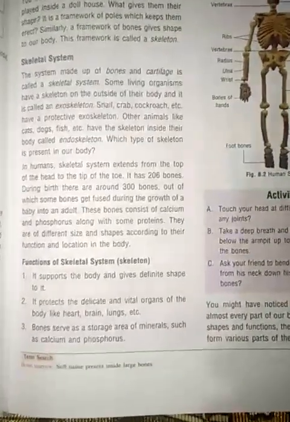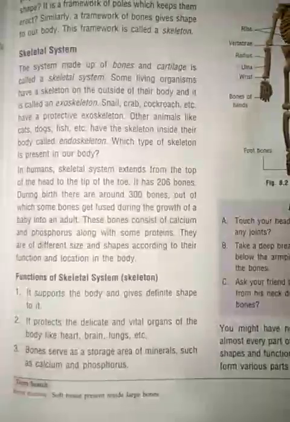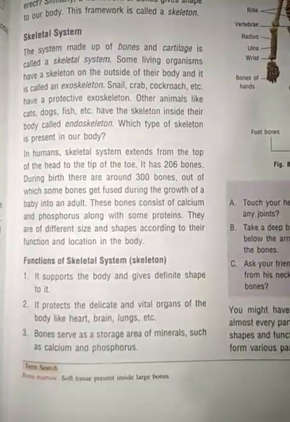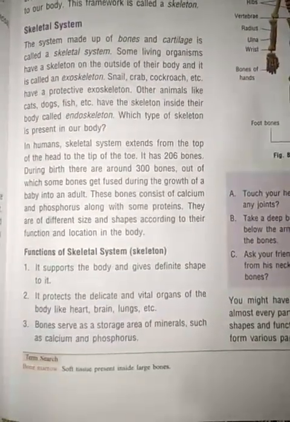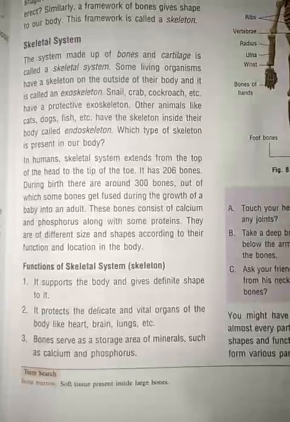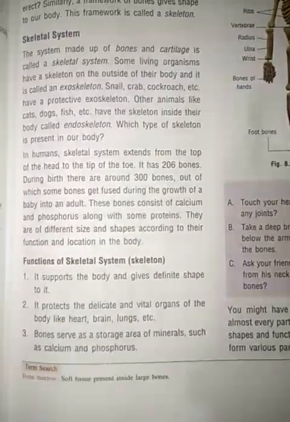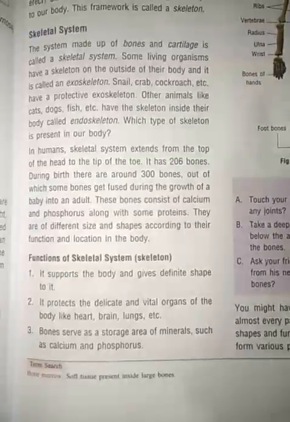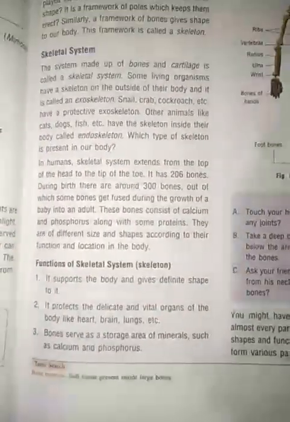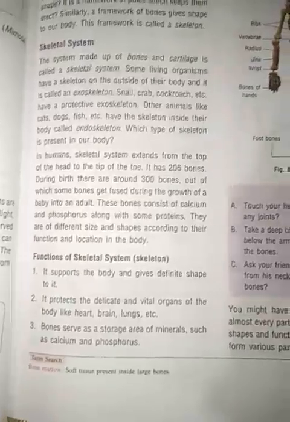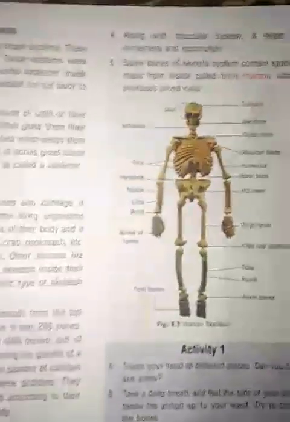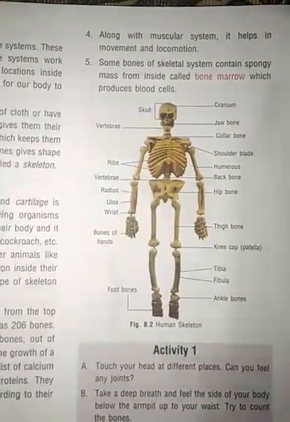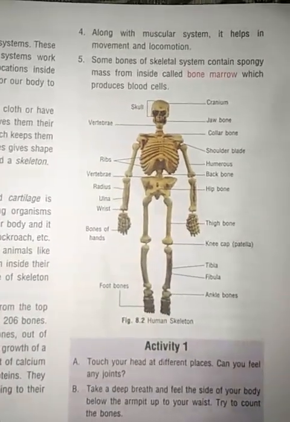Function of the skeletal system. It supports the body and gives a definite shape to the body. It protects the delicate and vital organs of the body like the heart, the brain, etc. Bones help in the storage of minerals such as calcium and phosphorus, because bones are made up of calcium and phosphorus. Along with the muscular system, it helps in movement and locomotion.